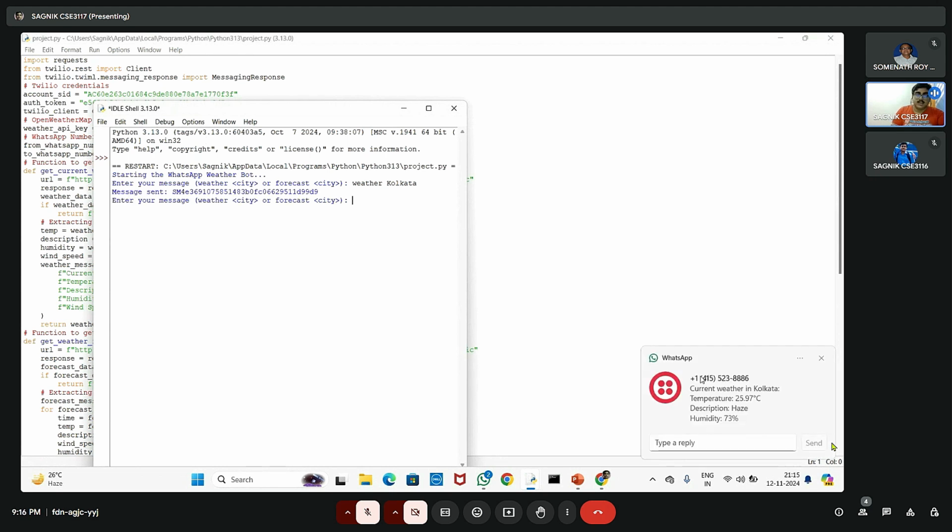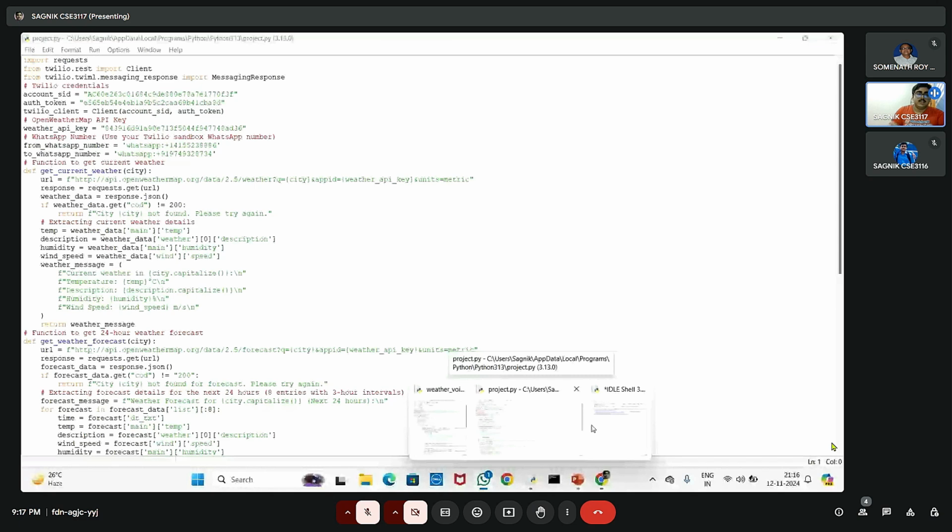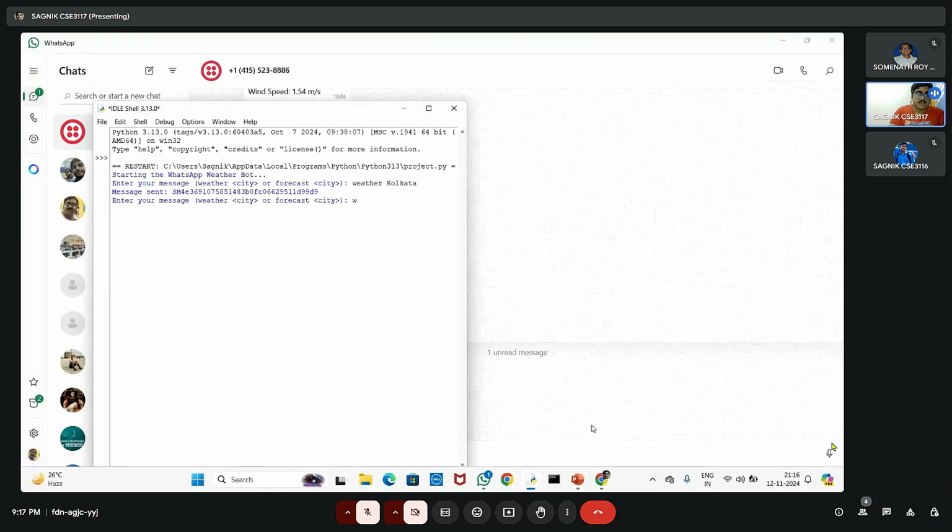So at this point of time we are getting the weather notification from the messaging platform. We will be receiving data: the temperature, the description, which is haze, and the humidity and wind speed. Also we can do one thing, that is, we can see the forecast for this city for the next one day, 24 hours.